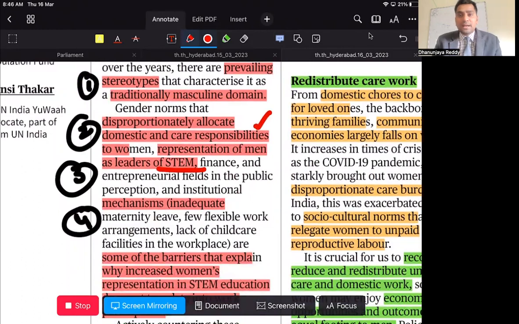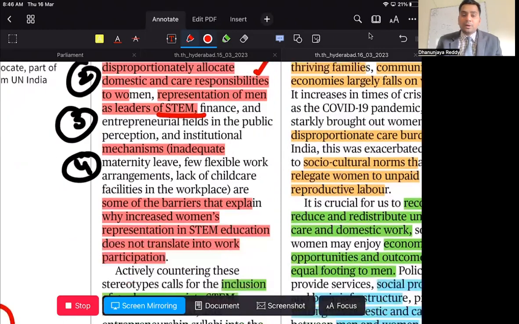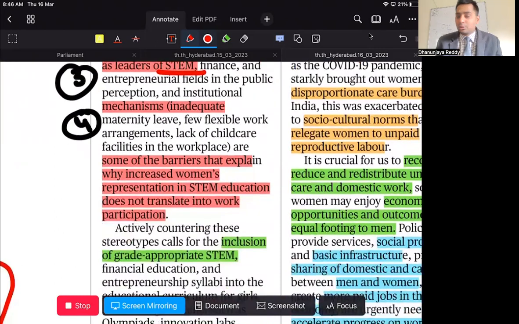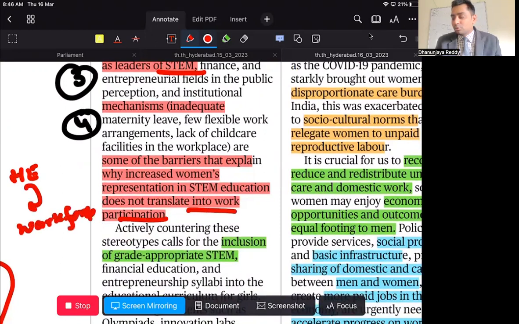And the fourth is the lack of proper public institutional mechanisms, that may be prevention of sexual harassment at workplaces or the requirement of crèche facilities at workplaces. This is all lacking. As a result, women are not translating into work participation. So higher education is not translating into empowerment or workforce because of all these loopholes.